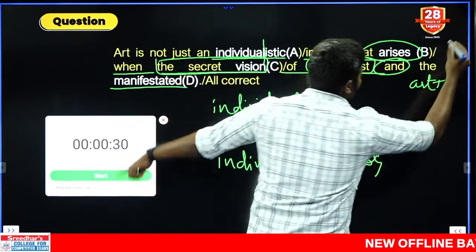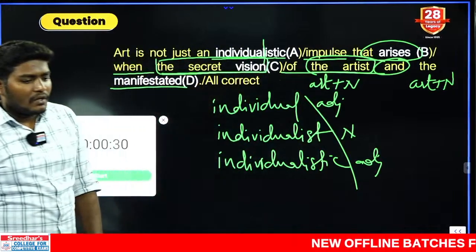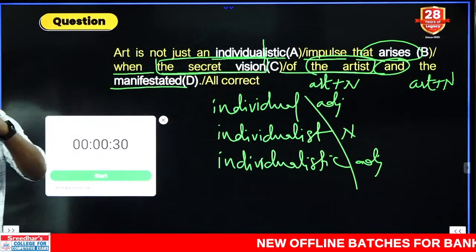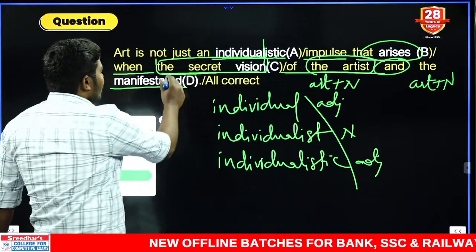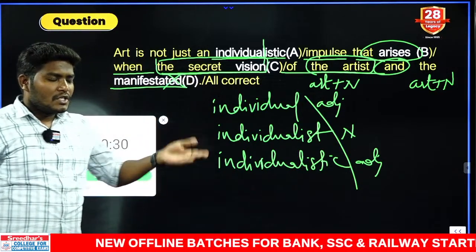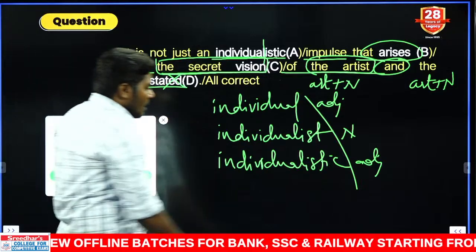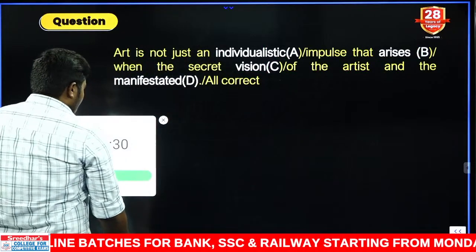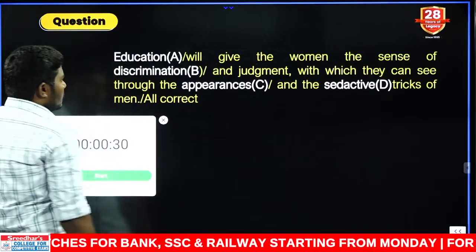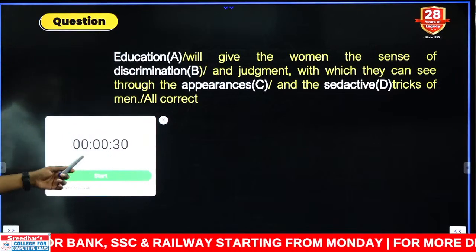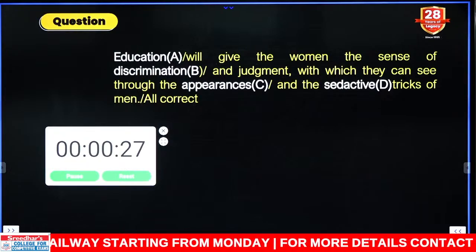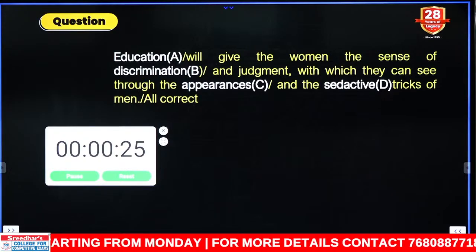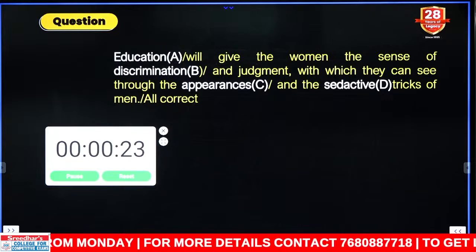So what do we need there? Noun. Can you tell me what is the correct noun? Manifested is wrong. What do we need there? The followed by noun. What is the noun we need? Manifestation. This is a verb form. Change it into manifestation, T-I-O-N. Next, let us move to the next question here. Start your answers. I'm missing some of your comments because of the explanation, no problem. Meanwhile, I will cover your comments.